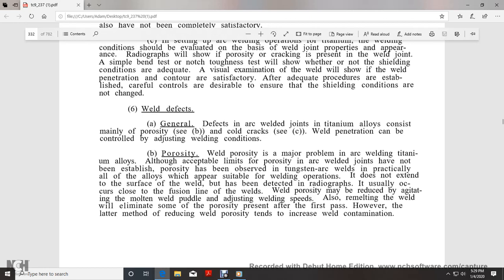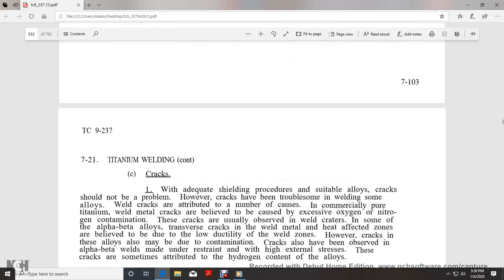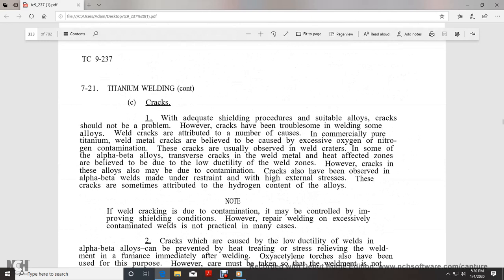Acceptable limits of porosity in arc weld joints have not been established, and porosity has been observed in tungsten arc welds. Practically all alloys which appear suitable for welding are affected. Porosity below the surface of the weld, detected with radiographs, usually occurs close to the fusion line. Weld porosity may be reduced by multiple passes, which will eliminate some of the porosity present after the first pass. However, this method of reducing weld porosity tends to increase weld contamination.